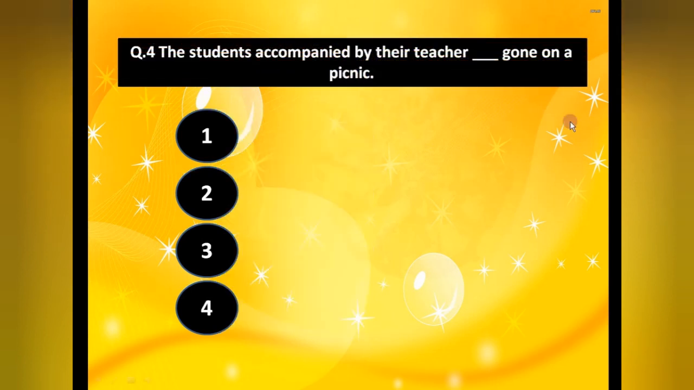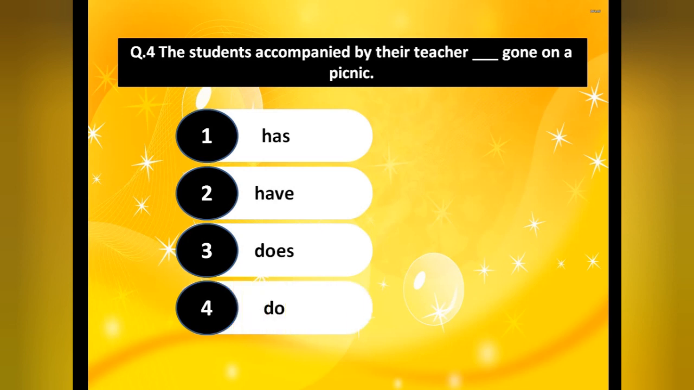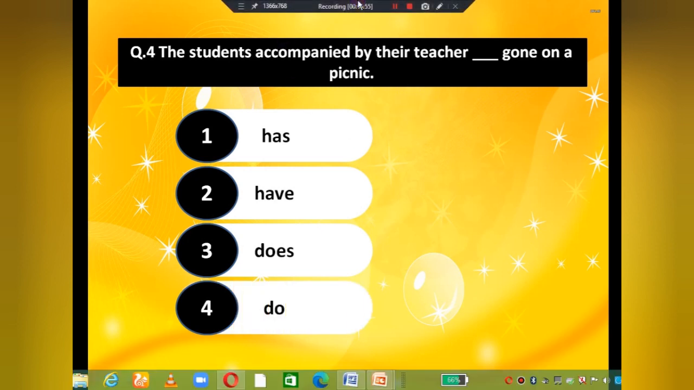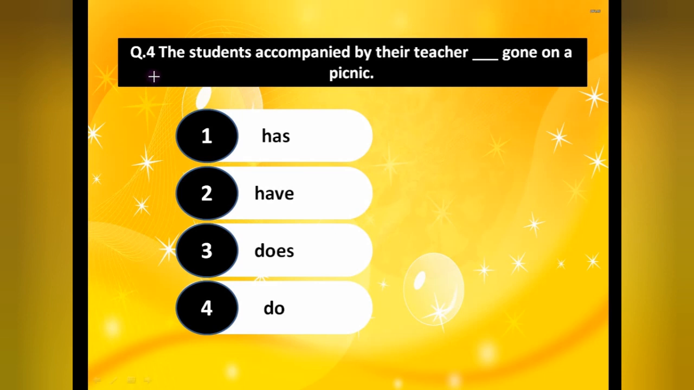The students accompanied by their teacher dash gone on a picnic. Has gone, have, does, and do. Now see the students, first of all you have to identify the subject. What is the subject over here? The subject is the students only, accompanied by their teacher. This is simply the complementary part. It means only in this sentence the students is the subject. Who is the doer of the action? Okay, so the students are the doer. Students is plural, so automatically has will not be there and does will not be there. Now you have two options, have and do.